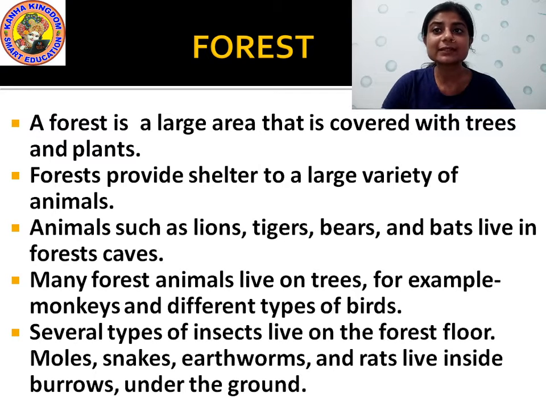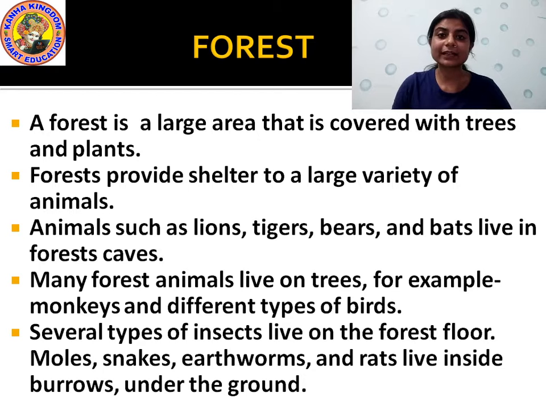And several types of insects live on the forest floor. Forest floor means the land of the forest. They make their shelter there. They make their home there, like the moles, the big rats. Okay? Then snakes, earthworms and rats live inside the burrows under the ground. They dig the burrows inside the ground of the forest. The ground of the forest is called the forest floor, where different types of insects and animals make their own home and live.